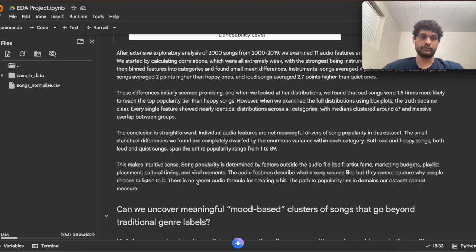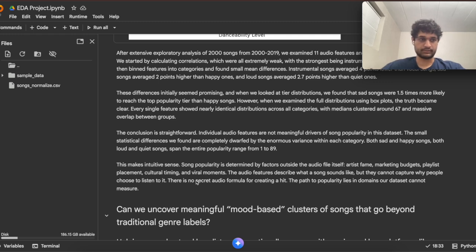This told us that individual audio features are not meaningful drivers of song popularity. The small statistical differences that we found, between 2 to 4 points, are completely dwarfed by the variance within each category. When we look at the full distributions, they're nearly identical, regardless of feature values.